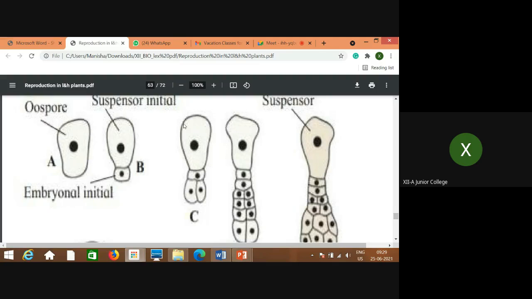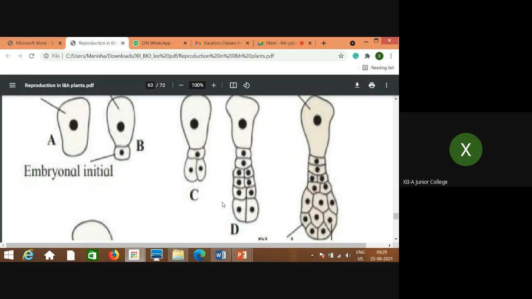This gives rise to the suspensor, which is towards the micropylar end. What is the role of the suspensor cell? The suspensor cell pushes this embryonal cell towards the endosperm for its nourishment. So from the endosperm, this embryonal cell is getting nourished, and it is showing further development.